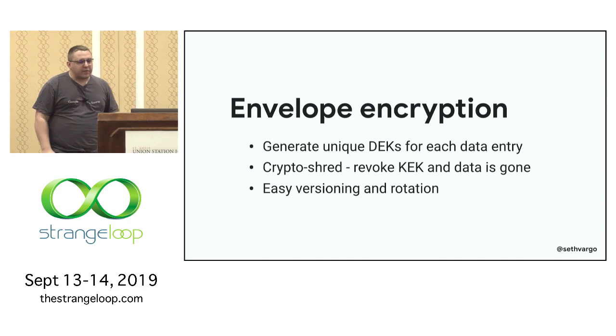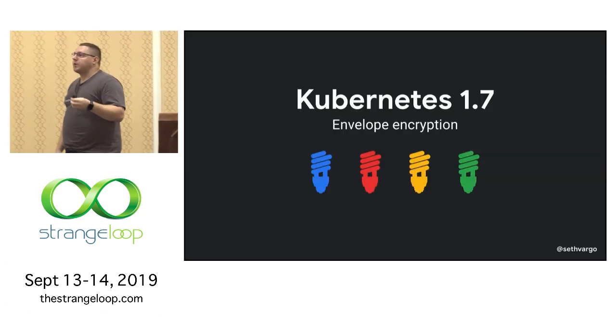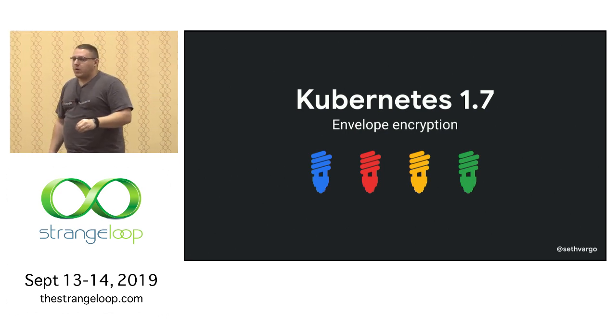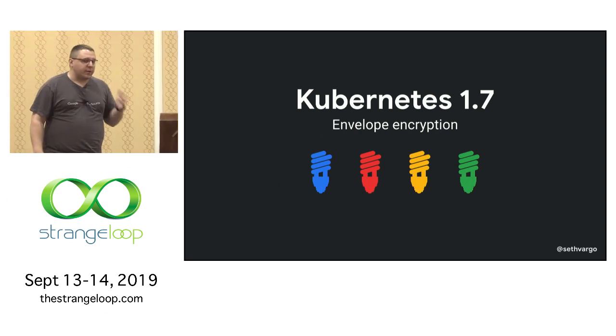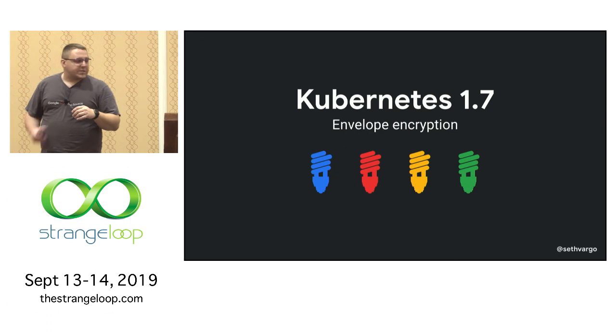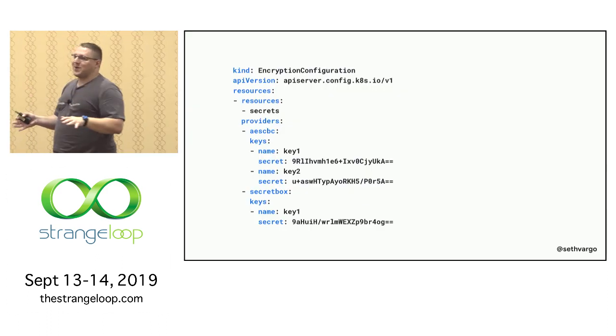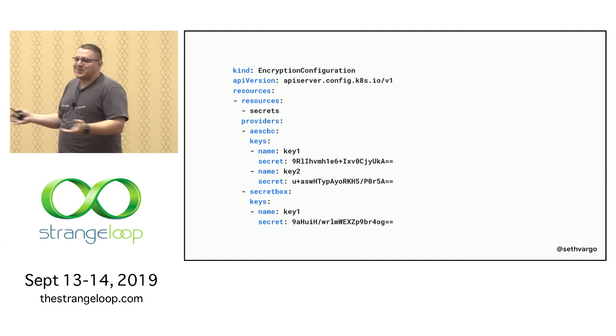So why is any of this relevant? Well, Kubernetes 1.7 actually introduced envelope encryption into Kubernetes core. So envelope encryption looks a little bit like this. You specify an encryption provider configuration in YAML. You all thought that there was going to be no YAML, but you saw Kubernetes in the title, so I don't know why you thought that.